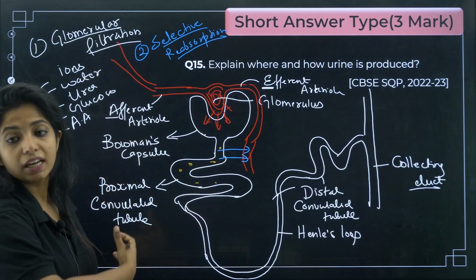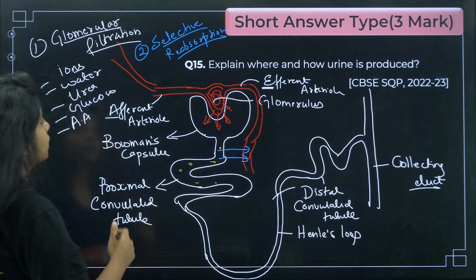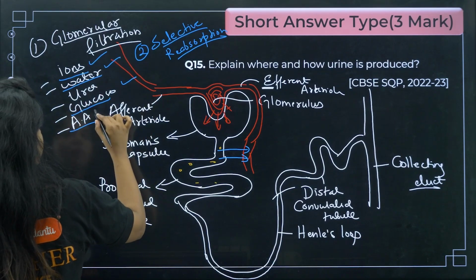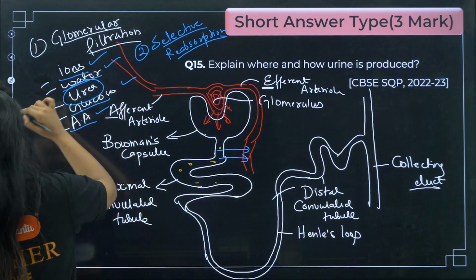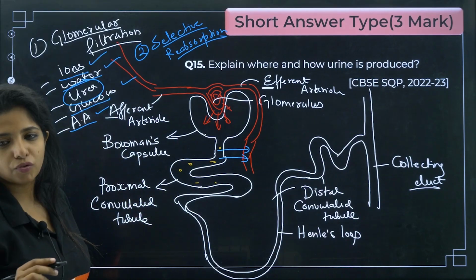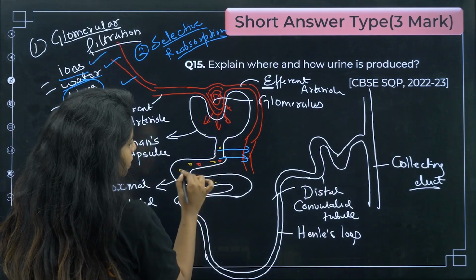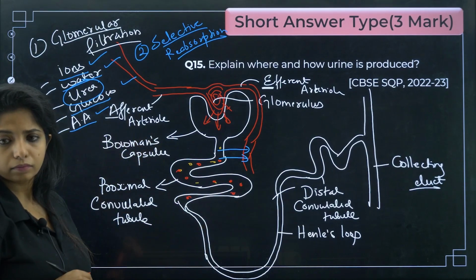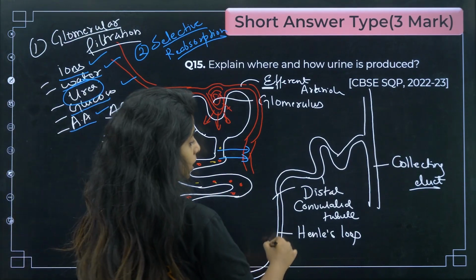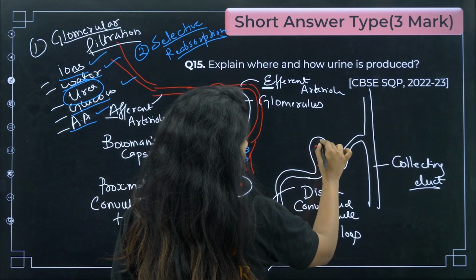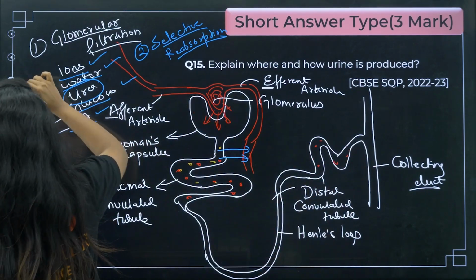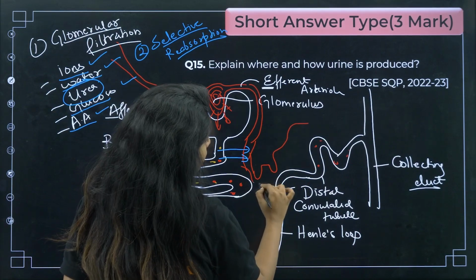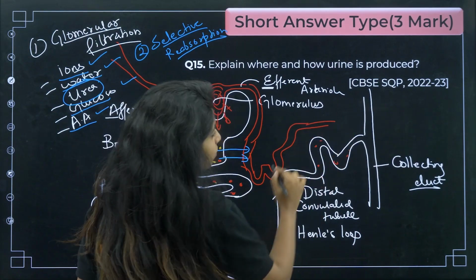Selectively things are getting reabsorbed, my dear children. What all things are getting reabsorbed? Ions, water, glucose, amino acids, but not urea. Urea also is reabsorbed in a little amount, but the rest of the amount is still there, because it's a waste and we have to remove it. Now what happens? This waste is getting carried over here, and by this point of time, the blood capillaries which are running around will realize that in our body certain ions are in way too much amount.